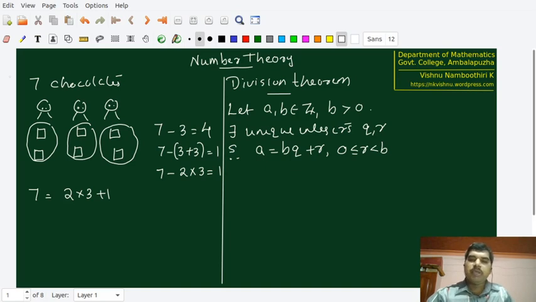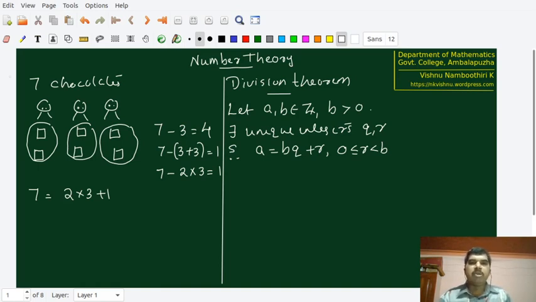Before proving, we have to just take stock of what exactly we have. We have A and B, two integers given to us. And what are the things we have to find out? We have to find two integers Q and R. Not only that, we have to verify that these two integers Q and R are unique. Not only that, we have to verify afterwards that 0 is less than or equal to R, less than B. That means that we need an R which is greater than or equal to 0, that is, non-negative, and at the same time it has to be less than B.